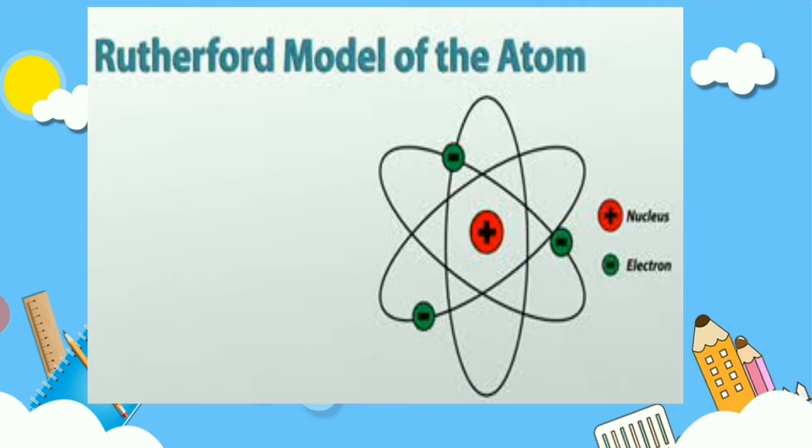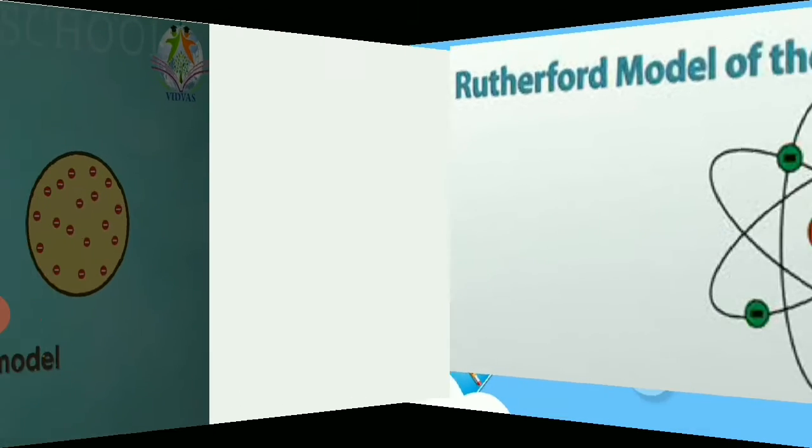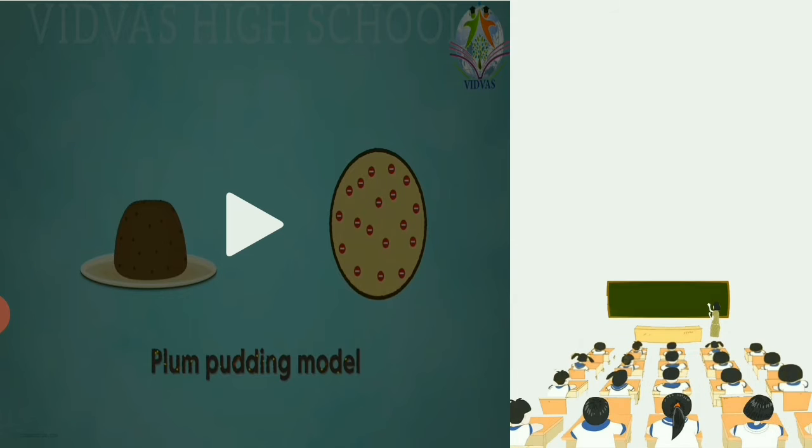Ernest Rutherford was a famous scientist who also did an experiment in giving this atomic model. His famous experiment is the gold foil experiment. Let us see what the experiment is and what the procedure of this experiment is in this video.